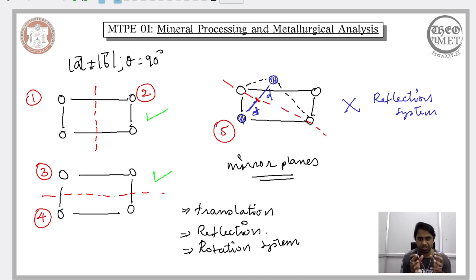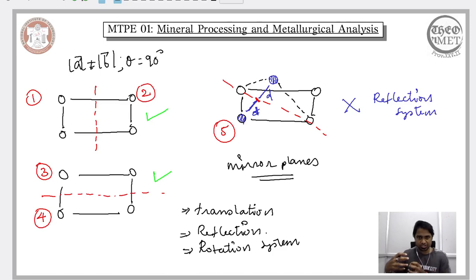In translation symmetry, all you would be doing is repeating a given local arrangement of the atoms, which we call a motif, all through the volume. So in 2 dimensions, you will be repeating all through the plane, and you will ultimately end up with the lattice plane. In case of rotation symmetry, you will have to achieve the same lattice plane, but now instead of directly translating it, or directly repeating this particular motif, you will rotate it and you will repeat it.